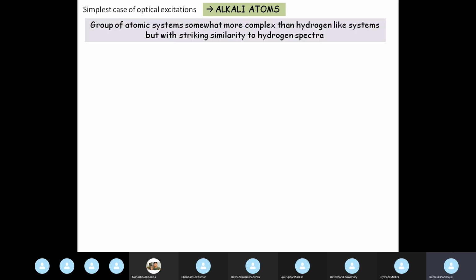Okay. So the group of atomic systems which are somewhat more complex than hydrogen-like systems, but with striking similarity to the hydrogen spectrum, are called the alkali atoms. Okay. A group of atomic systems which are only slightly more complex than hydrogen. We know that the simplest atomic system is the hydrogen atom, which is why we are solving the hydrogen atom problem in quantum mechanics applications.